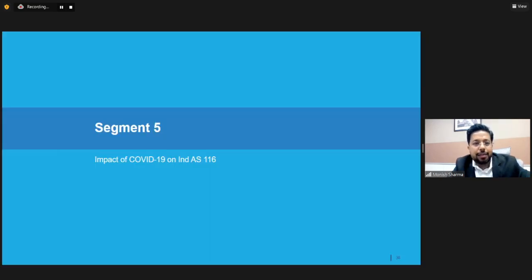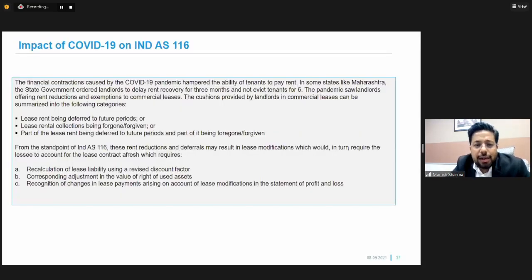Now let us see, we all know that COVID had many hardships on the companies, and there were a lot of rent concessions which were given in the pandemic period. There were many concessions which were given by the lessors due to COVID-19, which include some deferrals of rent to future periods. Lease rental collections were foregone or forgiven, or part of the lease rent was deferred to future periods, or they were foregone.